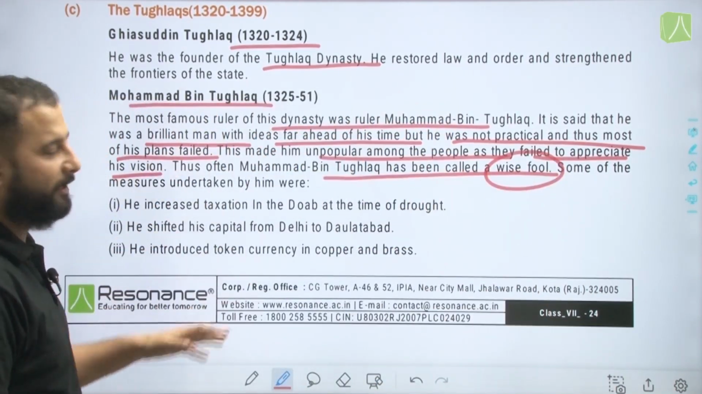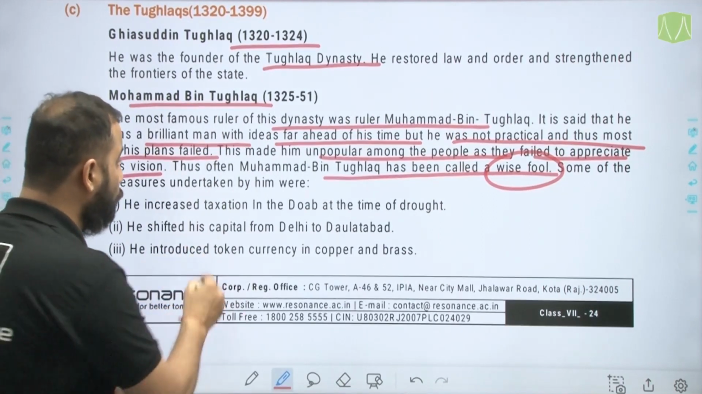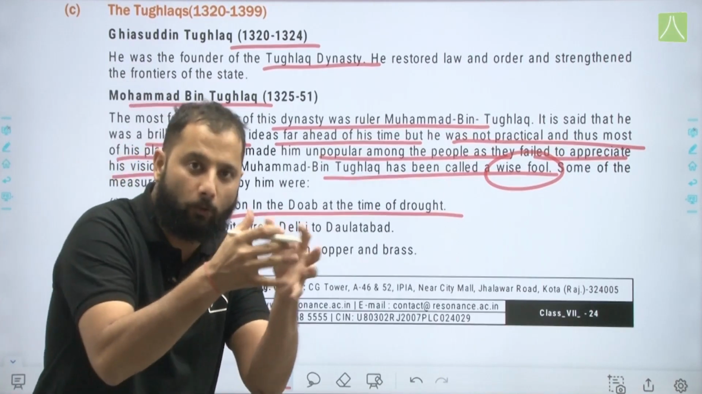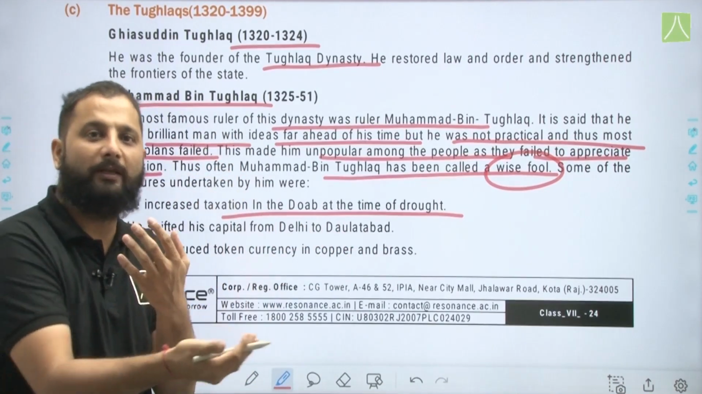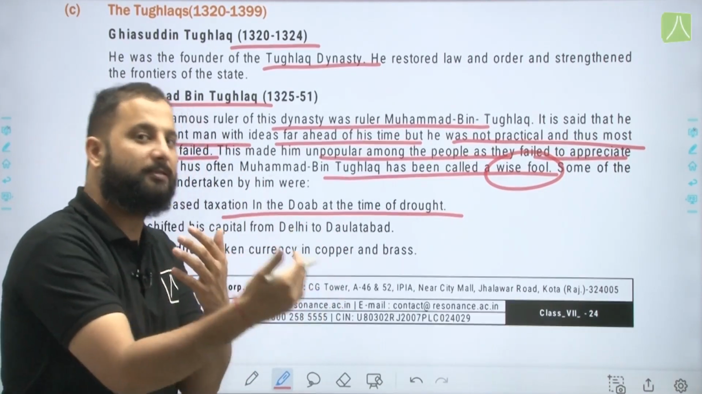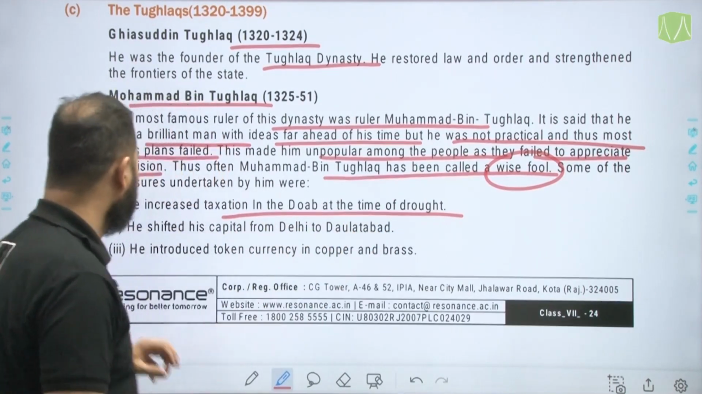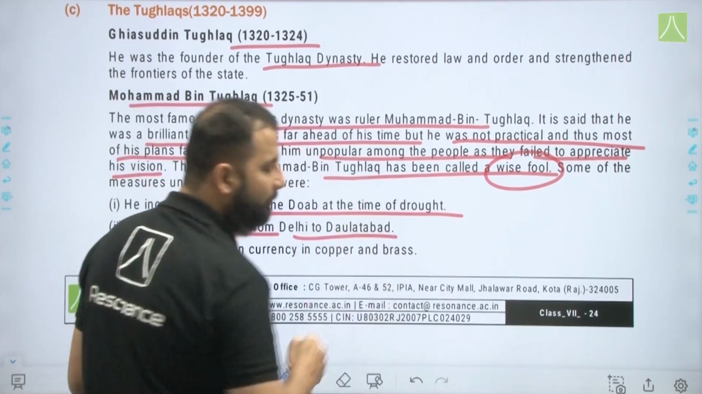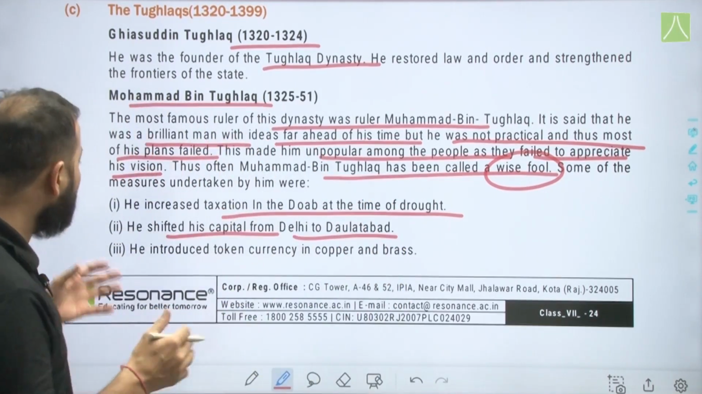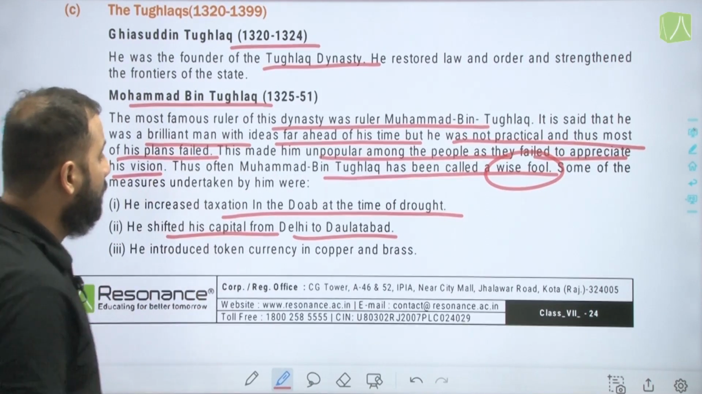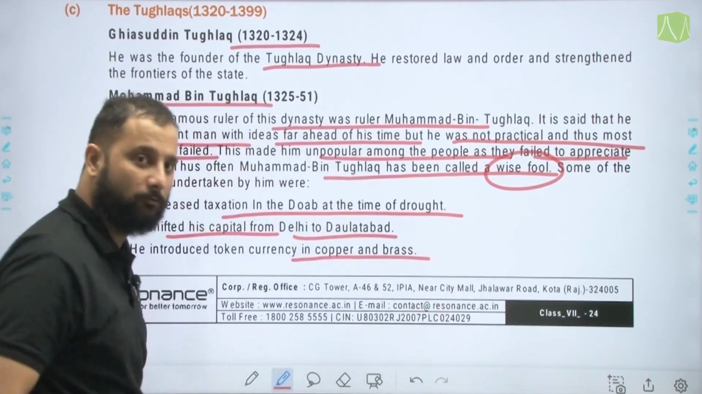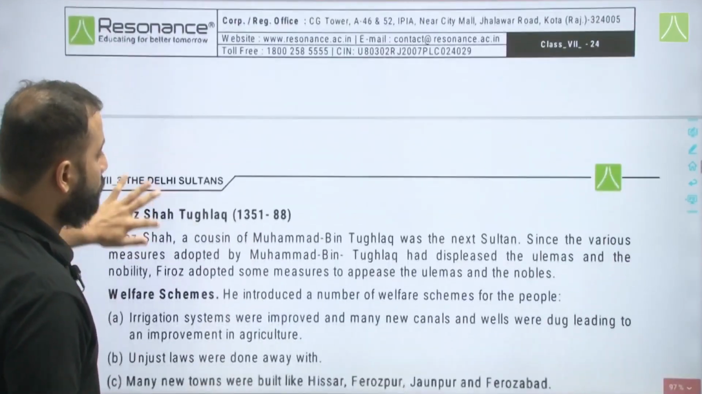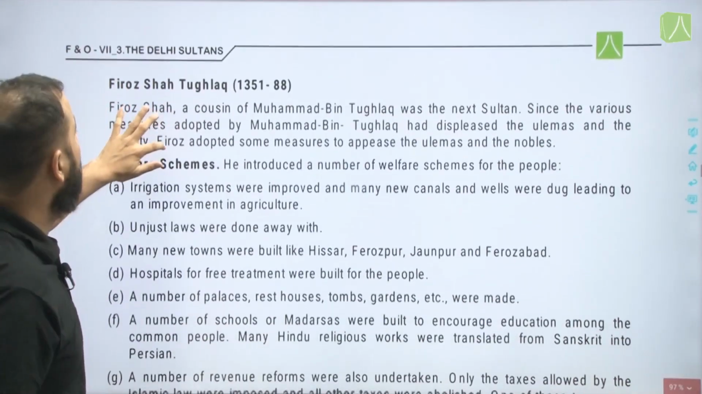Some of the measures undertaken by him were: he increased taxation in the Doab region at the time of drought. Actually he wanted to increase taxation because Doab is a fertile area, so he thought he would benefit from it, but he increased it at the time when there was a drought. He shifted or tried to shift his capital from Delhi to Daulatabad, but again cancelled it. He introduced token currency in the form of copper and brass. So that was again a measure which was not really good enough.